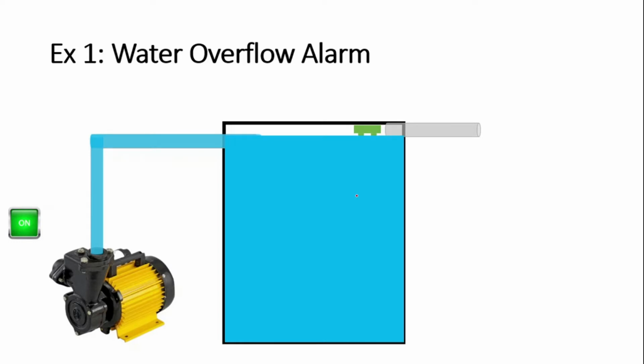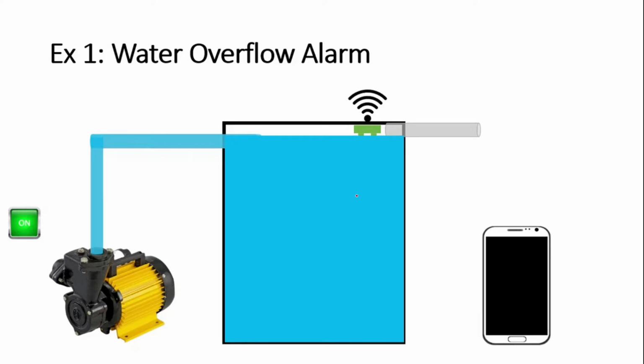Immediately the sensor will activate the alarm system. It will send a message or an alert signal to the cell phone by using the internet, right? So this is Internet of Things, right?